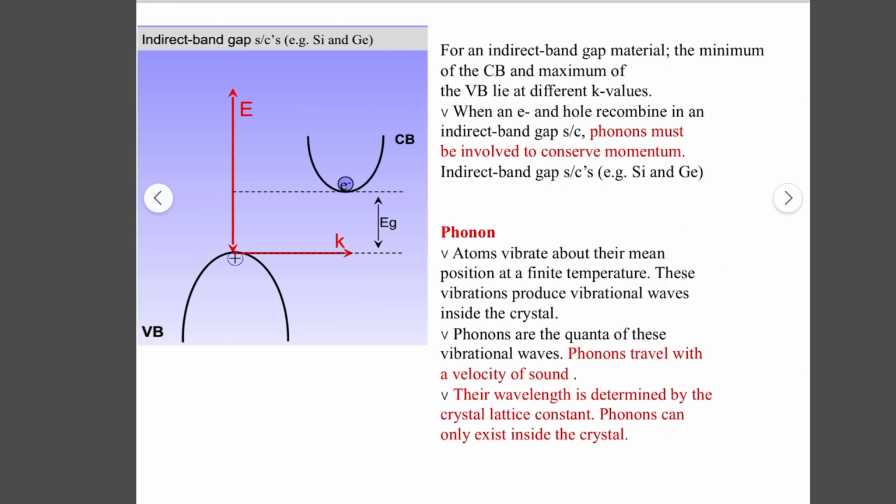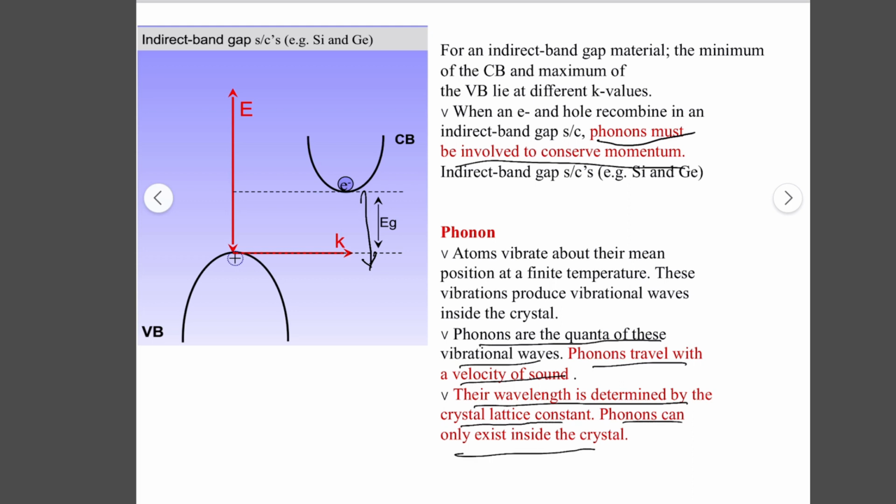In indirect band gap materials like silicon and germanium, we have to change the energy and also the momentum, so a phonon must be involved to conserve the momentum. So what are phonons? Phonons are the quanta of vibrational waves, their wavelength is determined by the crystal lattice constant, and phonons can only exist inside crystals.